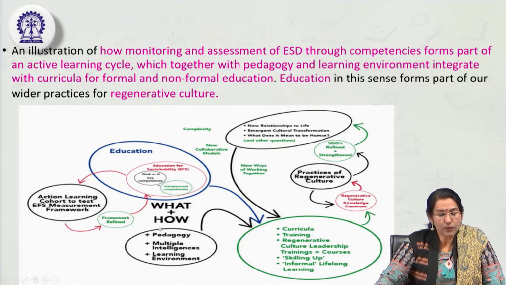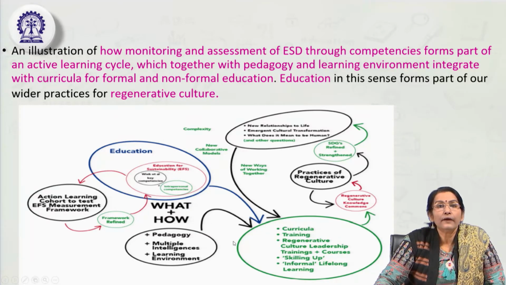So, for what and how, this pedagogy, multiple intelligence and learning environment or context, these three factors are very important. This is one dimension. When we relate it to the whole institution approach, that is how ESD can be embedded in the whole institution. So, that is one context: the pedagogy, multiple intelligence, learning environment.